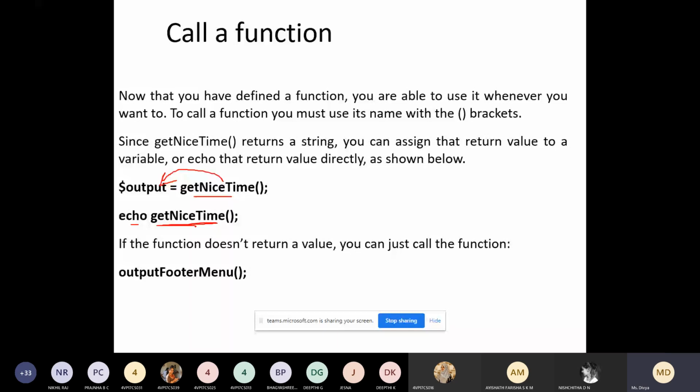In the lab program we called echo counter, right? One program we executed for incrementing the counter. So that example also you can give if I ask you about functions. Okay, here you can see.